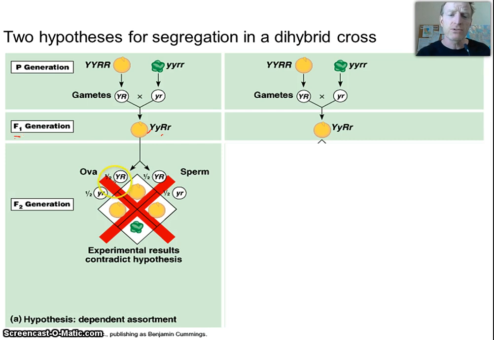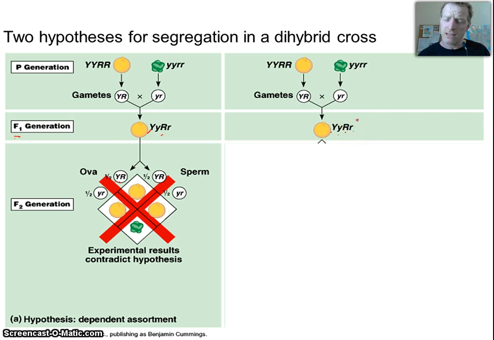Because those 2 alleles segregate independently, and this is what Mendel called his third law of independent assortment, that all these different genes segregate and recombine independently. So this means when you're looking at a lot of different genes together, it gets really, really complicated, because there's a lot of different combinations you can get. So you can get the big Y and the big R. You can get the big Y and the little r. You can get the little y and the big R. You can get the little y and the little r.